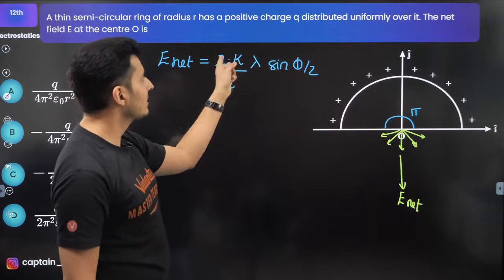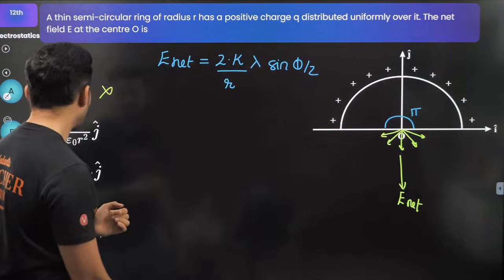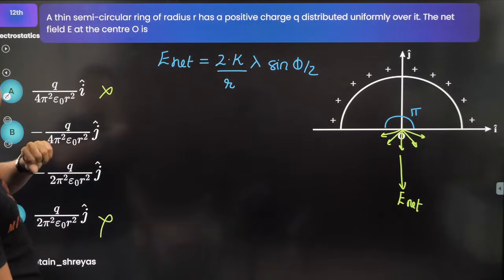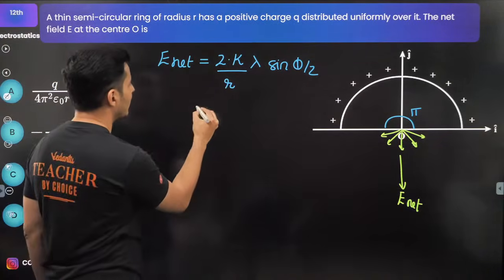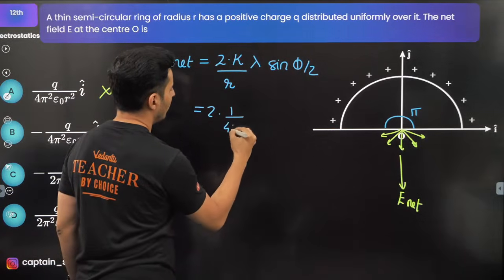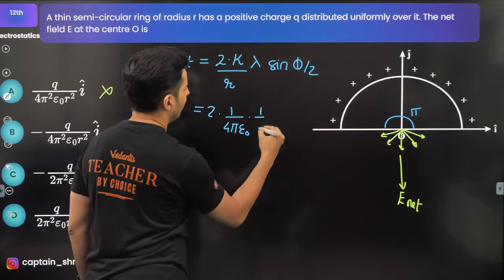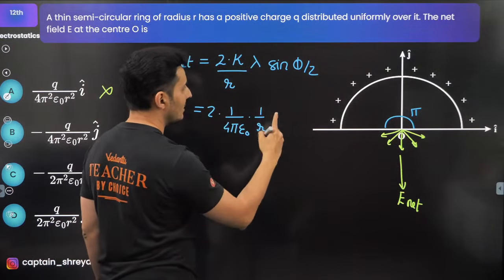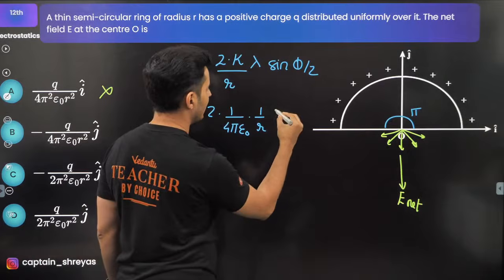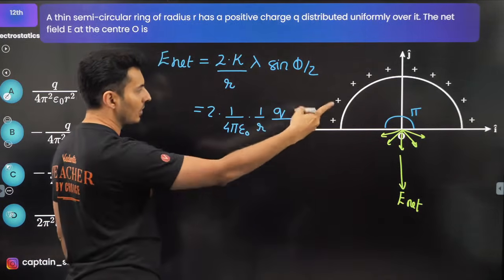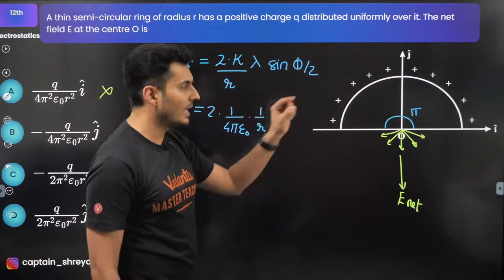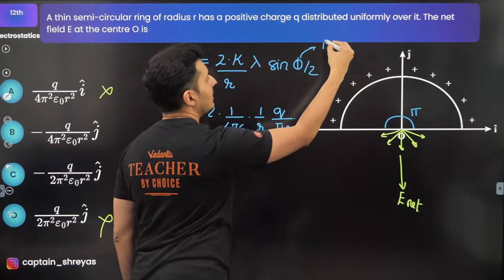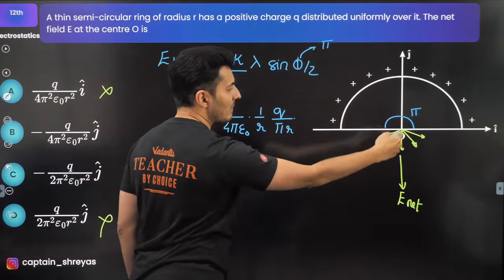This is the linear charge density. So basically over here, you can see that k value is nothing but 1 by 4 pi epsilon naught. Here you have also 1 by r. Lambda is charge per unit length. So the charge is nothing but q, and it is divided across pi r, so pi into r will come. Sine of this will be 90 degrees because pi by 2 is 90.